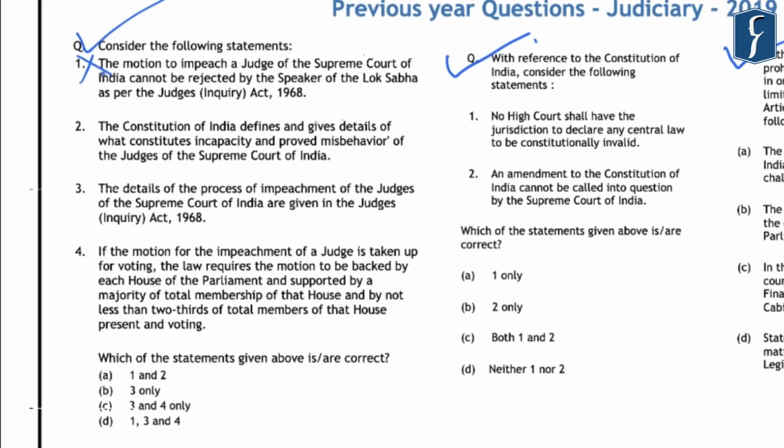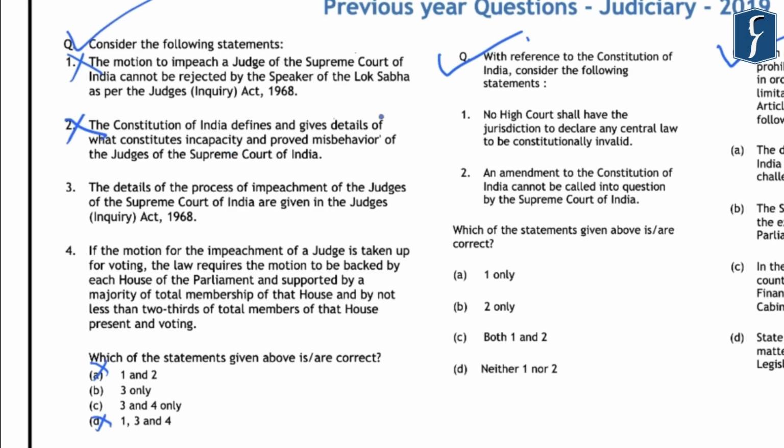Further, the second statement that is given here, that the Constitution of India defines and gives details of what constitutes incapacity and proved misbehavior of the judges of the Supreme Court of India. In this line, the Constitution of India does not define what constitutes incapacity and proven misbehavior of a judge of the Supreme Court of India.